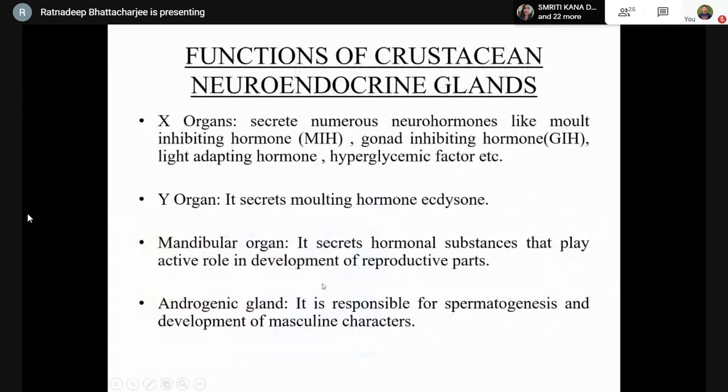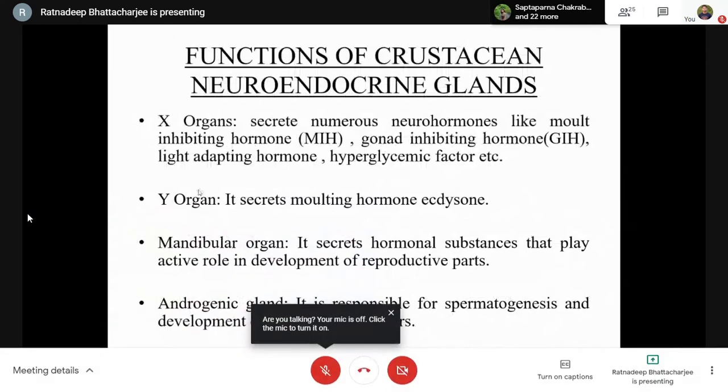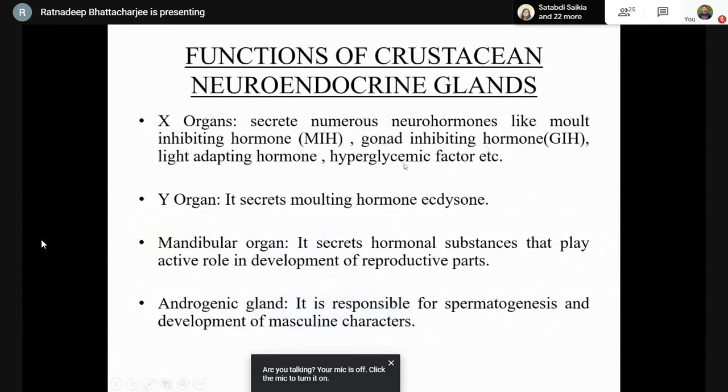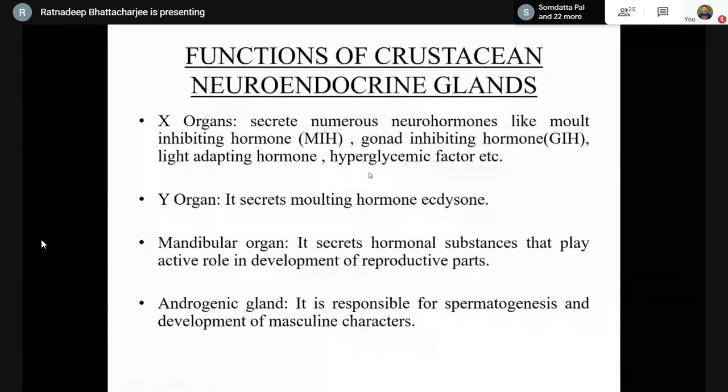So first of all, the function of the X organ. Now, X organ secretes numerous neurohormones like the molt inhibiting hormone, gonad or ovary inhibiting hormone, light adapting hormone, hyperglycemic factors, and also some neurodepressor hormones. Next, we have the Y organ. The Y organ is responsible for the secretion of the main molting hormone or the ecdysone, which gets later converted to 20-hydroxyecdysone, and it stimulates the process of molting.